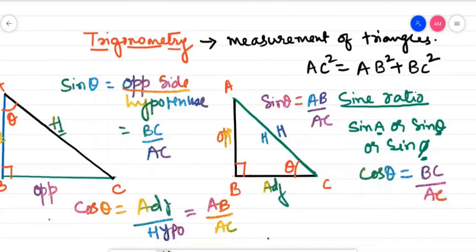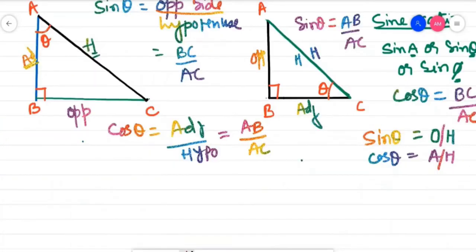So rather than keeping in mind your Pandit Badri Prasad Hari Hari Bol, if you keep it as O and A, see, sine theta will be equal to O and cos theta will be equal to A. See, opposite side by hypotenuse and adjacent side by hypotenuse. Sine theta, O, opposite side by hypotenuse. Cos theta, A, adjacent side by hypotenuse. Children, now you have to keep one thing in your mind. Theta is always tracked between adjacent side and hypotenuse.